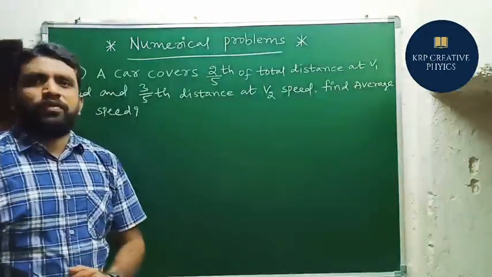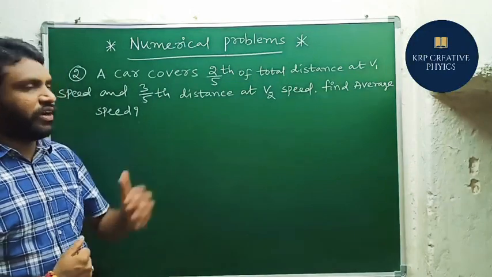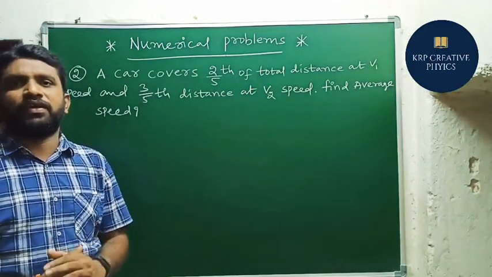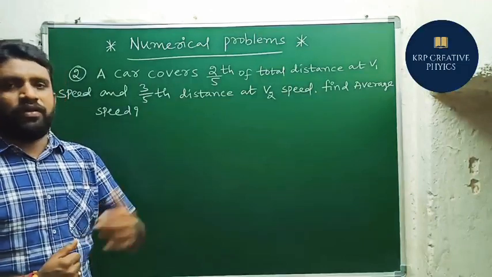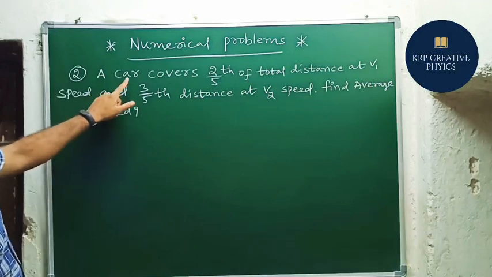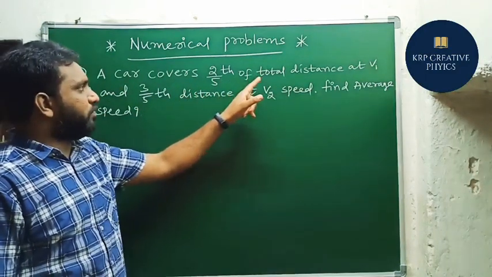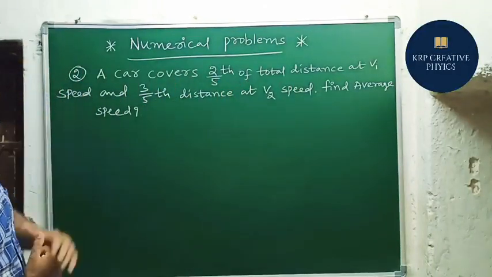My dear students, let's move on to the next numerical problem. This is the second numerical problem. This is a very, very important question, quite different from the remaining numerical problems. First we will see the question. A car covers 2 by 5th of the total distance at V1 speed.